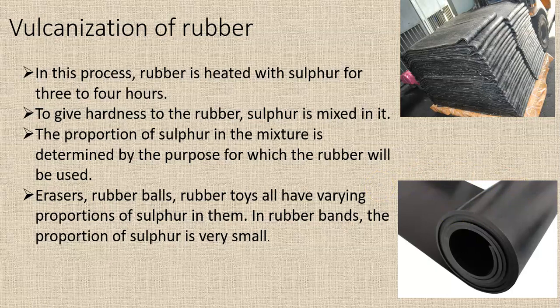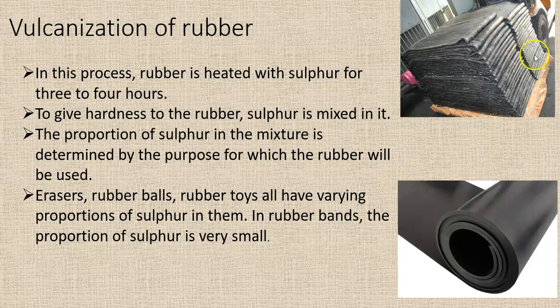The proportion of sulfur in the mixture is determined by the purpose for which the rubber will be used. That means in all objects, the amount of sulfur added is not the same. If we want the object to be soft, then a little sulfur is added. If we want the object to be hard, then more sulfur is added. Erasers, rubber balls, rubber toys all have varying proportions of sulfur in them. In rubber bands, the proportion of sulfur is very small.